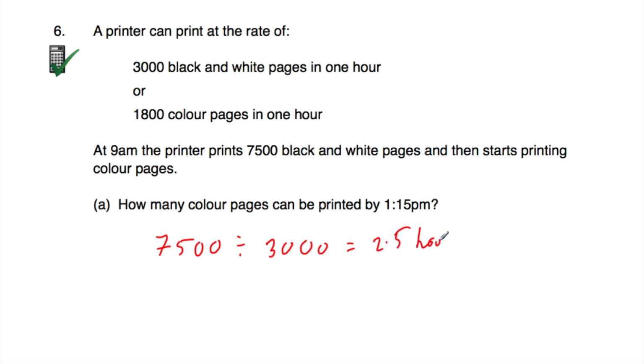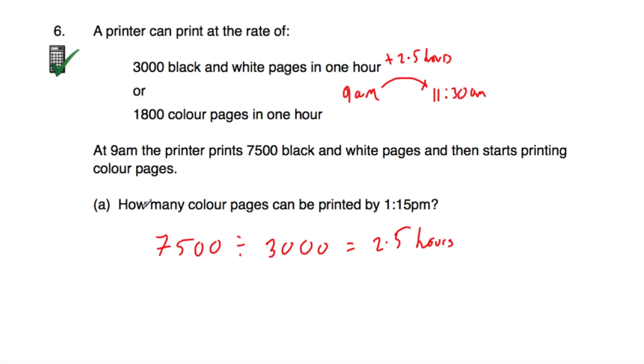So it takes 2.5 hours for the printer to print those black and white pages. So if it started at 9 a.m., I'm going to do a timeline up here. Over the next 2.5 hours, it would have finished the black and white pages, and that would be 11:30 a.m. That's when it would finish the black and white pages. And then it starts printing colour pages.